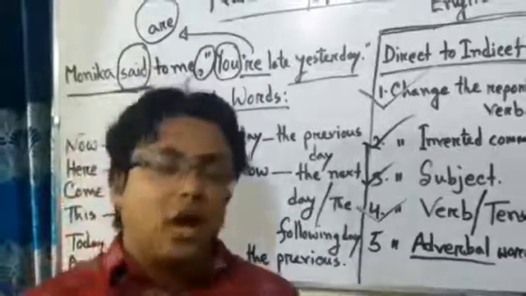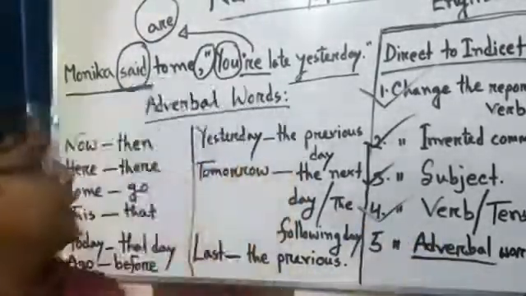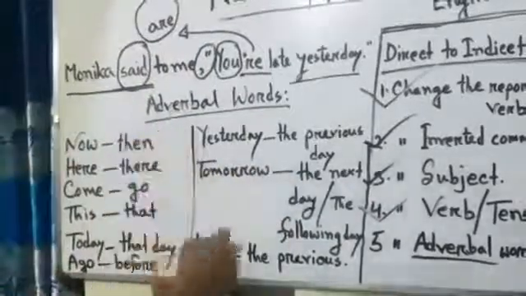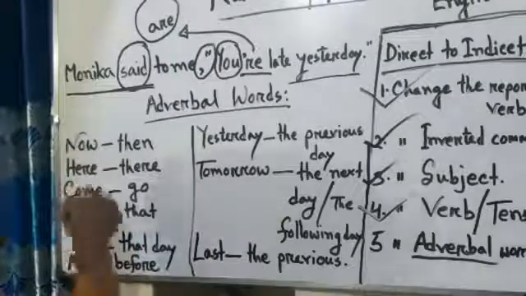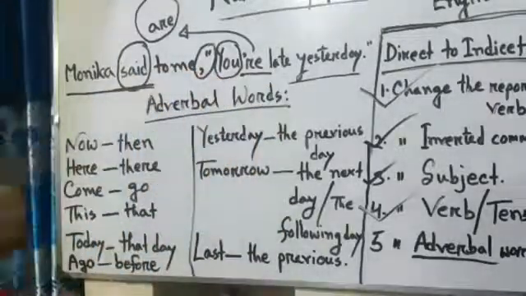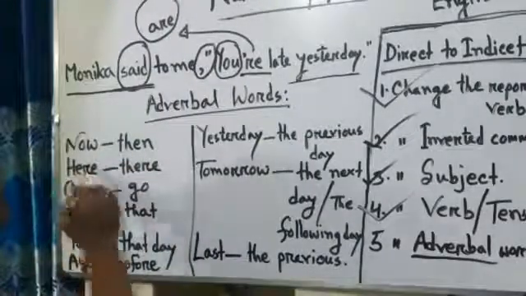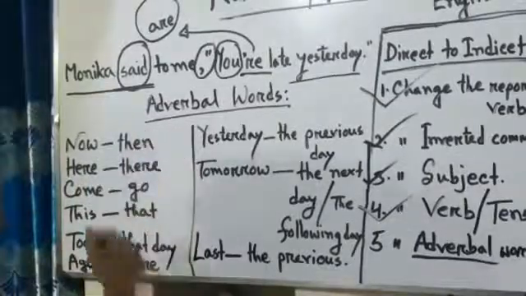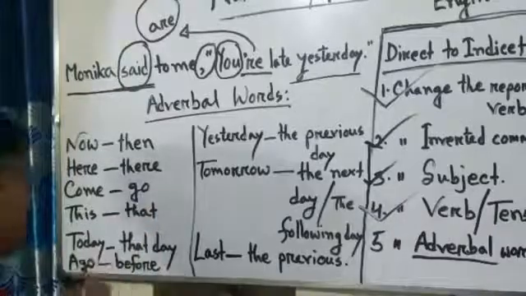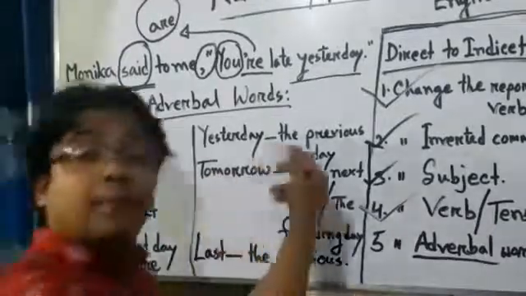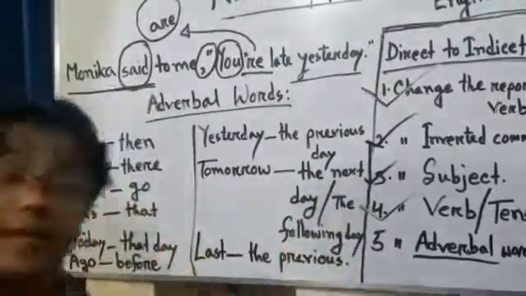Dear students, now we discuss how we can change adverbial words. It means, let's see a chart here. If we find such words in the reported speech, that time we have to change them in this way. If we find now, it should be changed into then; here into there; come into go; this into that; today into that day; ago into before; yesterday into the previous day; tomorrow into the next day or the following day; last into the previous.